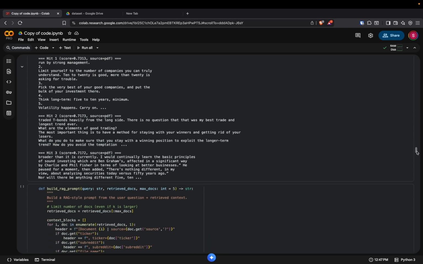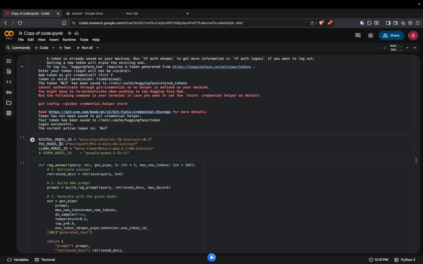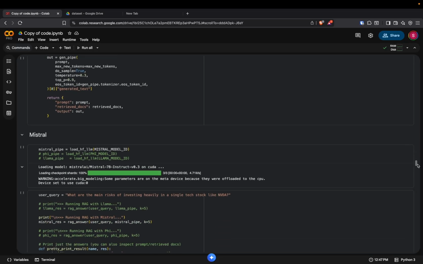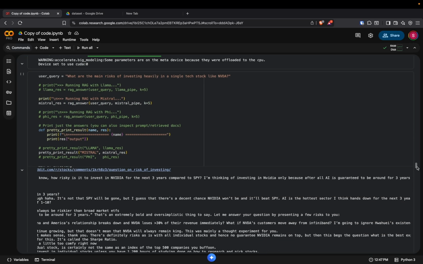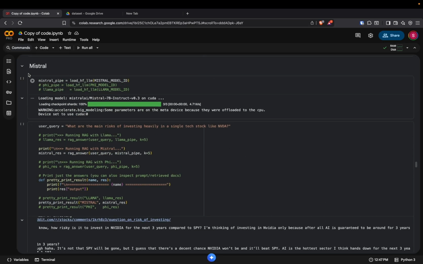For this, we use three main models. In our case, those models are Mistral 7 billion Instruct version 03, Phi-3 from Microsoft, and LLaMA from Meta. We define different helper functions to retrieve and answer the user query. One example is the Mistral LLM, where we ask the question: what are the main risks of investing heavily in a single tech stock like Nvidia?